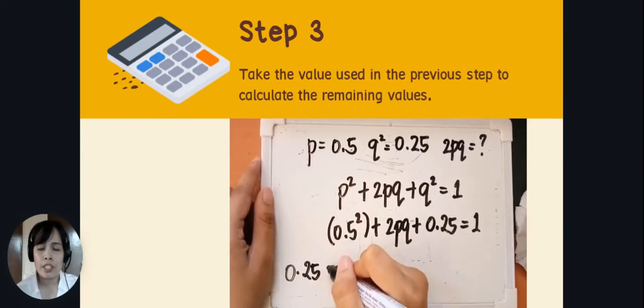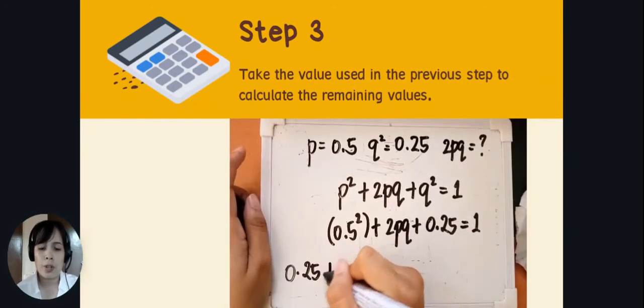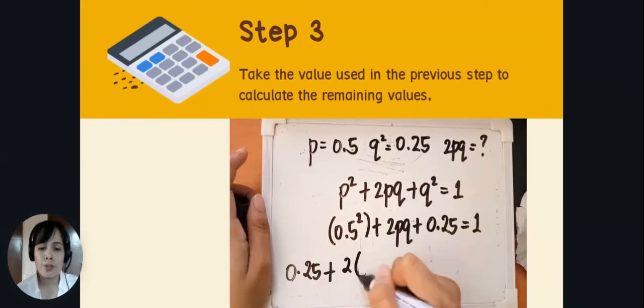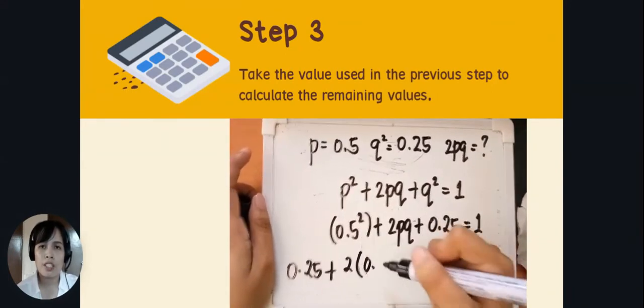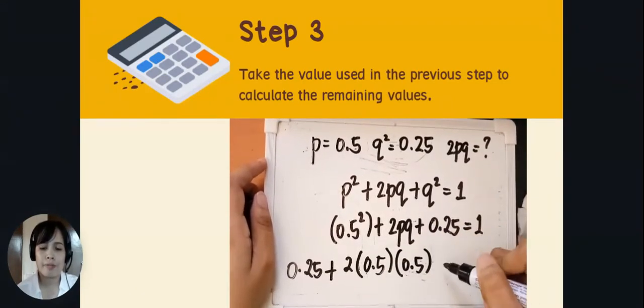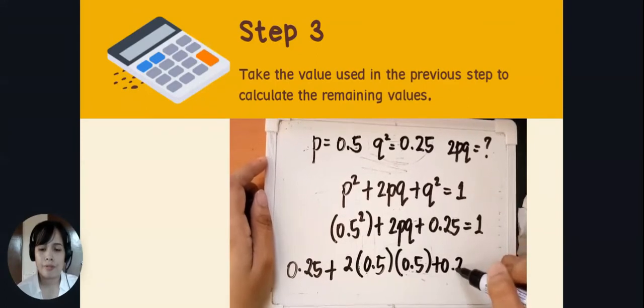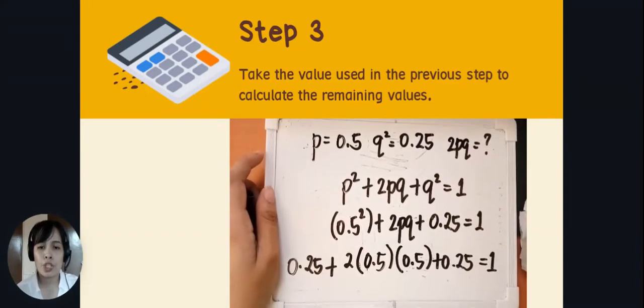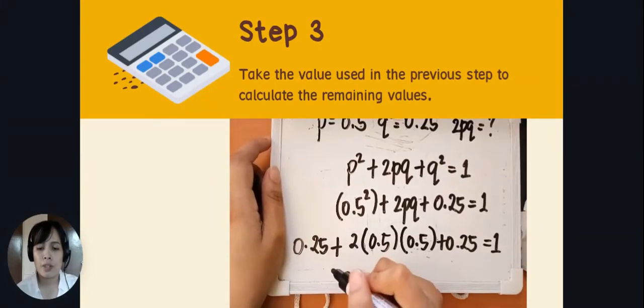So for P squared, that would be 0.25 plus 2 times 0.5 times 0.5 plus 0.25 equals 1.